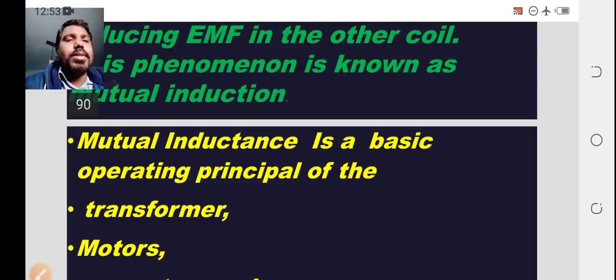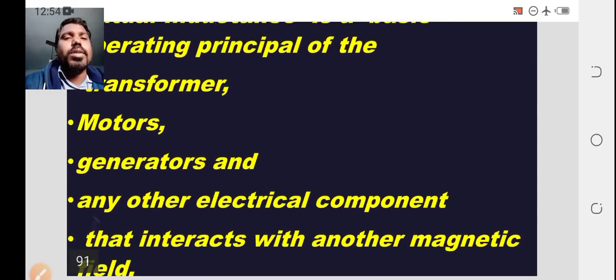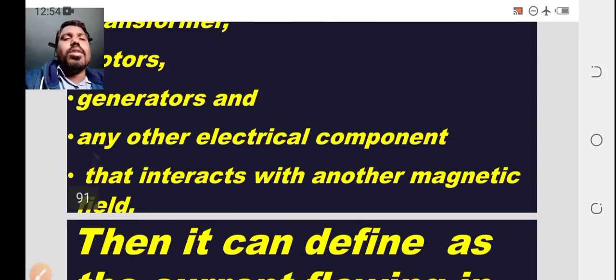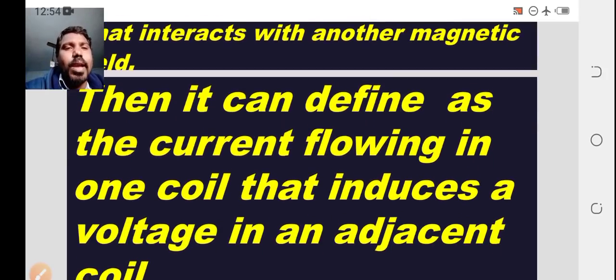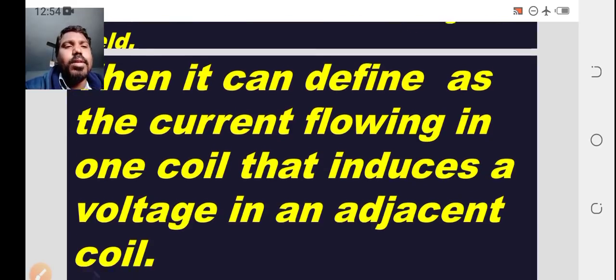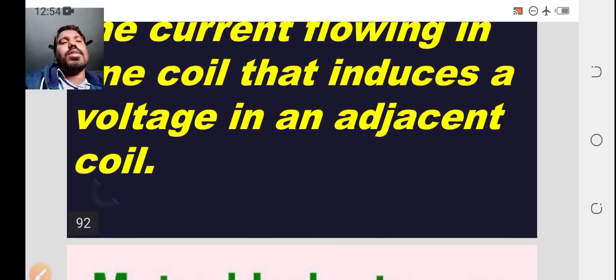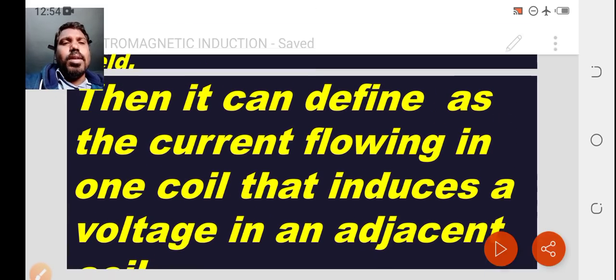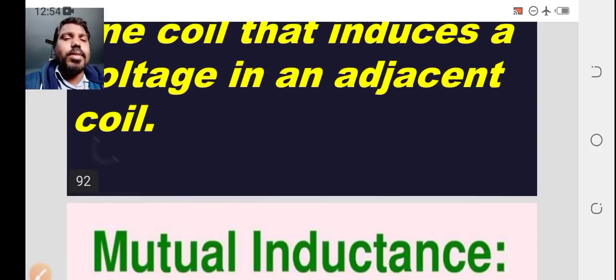Mutual inductance is a basic operating principle of transformers, motors, generators, and other electrical components that interact with the magnetic field. Then it can be defined as the current flowing in one coil that induces a voltage in another adjacent coil. This is another definition: if you are passing the current in one coil, in another coil the induced EMF is generated.